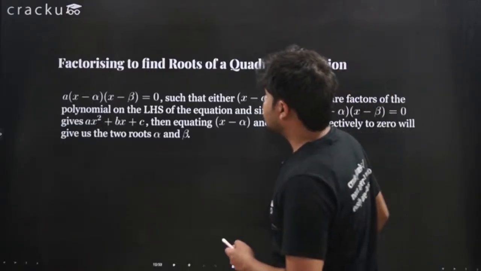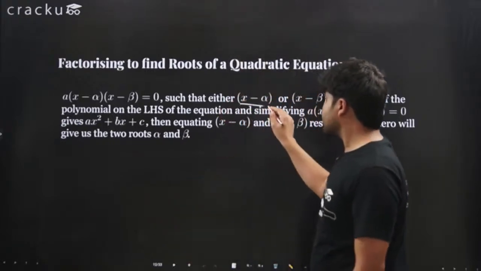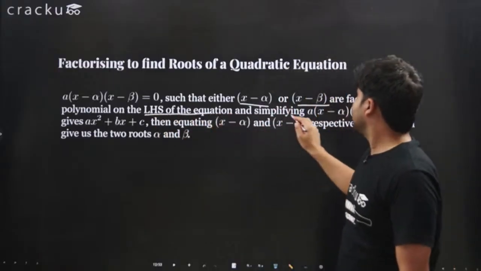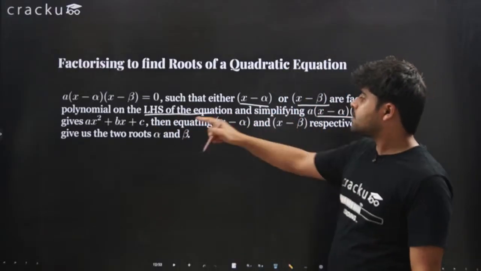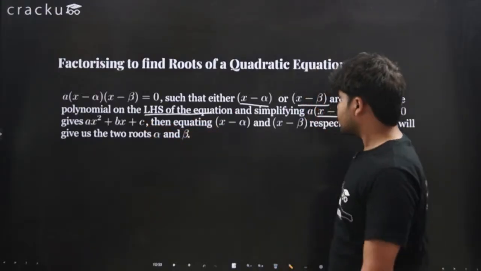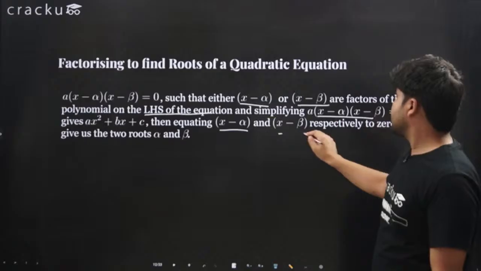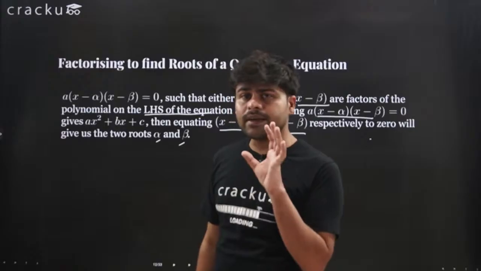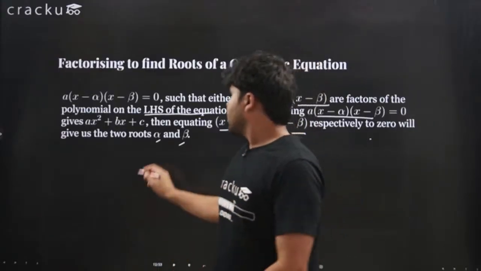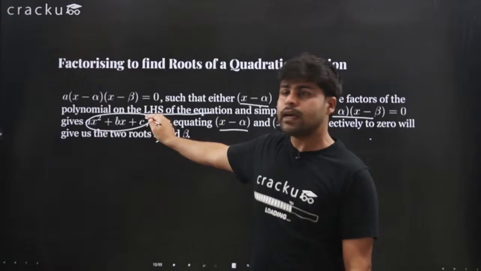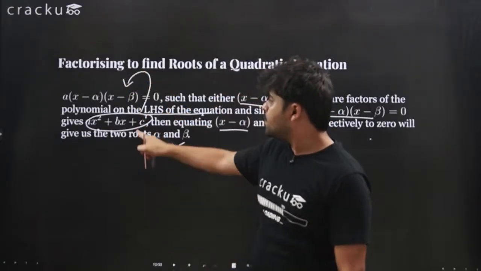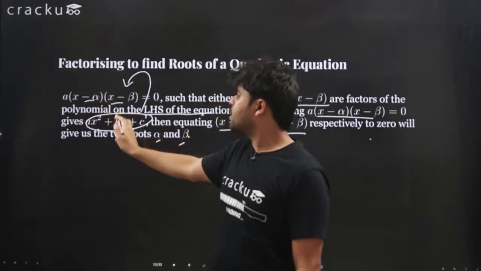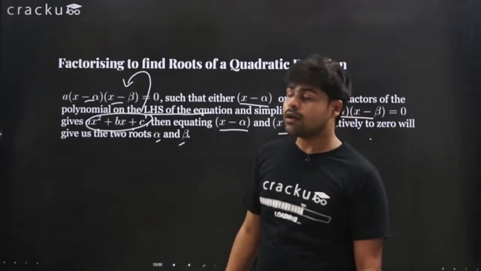A times (x minus alpha) times (x minus beta) equals 0, such that x minus alpha and x minus beta are factors of the polynomial on the left-hand side of the equation, and simplifying this will give us x square plus bx plus c. Then equating x minus alpha and x minus beta respectively to 0 will give us the two roots alpha and beta. Essentially, we need to write the equation in this form. If we write it like this, then we can be sure that putting these equal to 0 will give us the two roots alpha and beta, right?